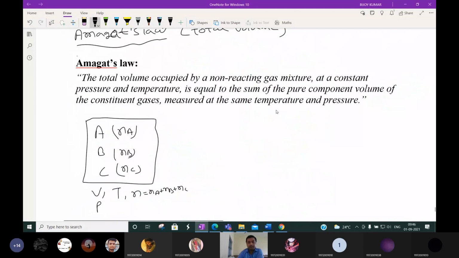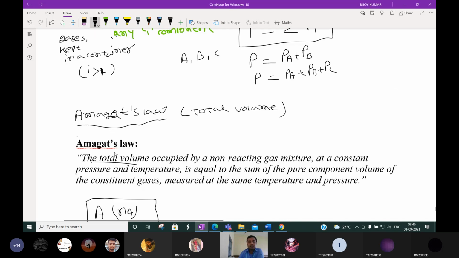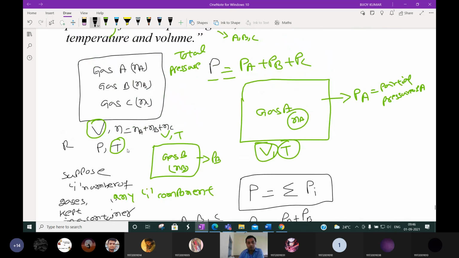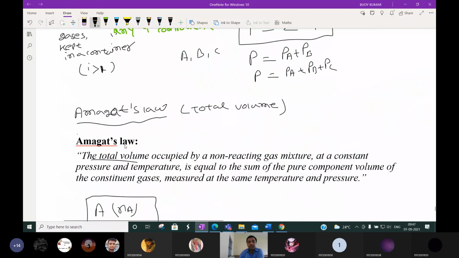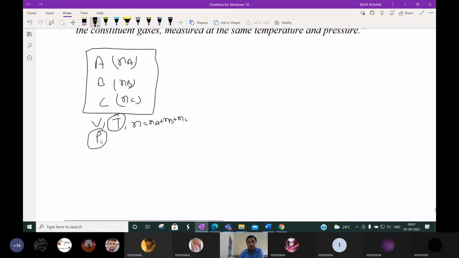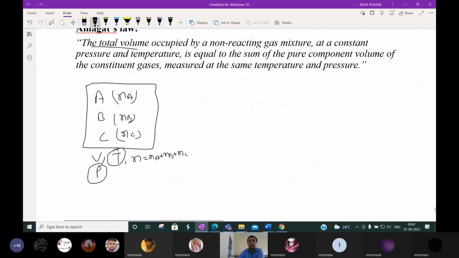Here, what is the formula? The total volume occupied by a non-reacting gas mixture at constant temperature and constant pressure. Here N is constant. Why? It is a closed container. In the first case, our aim was to calculate pressure, so we kept volume and temperature constant. Here our aim is to calculate volume, so we keep pressure and temperature constant.